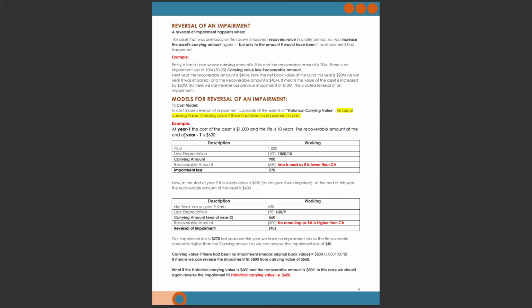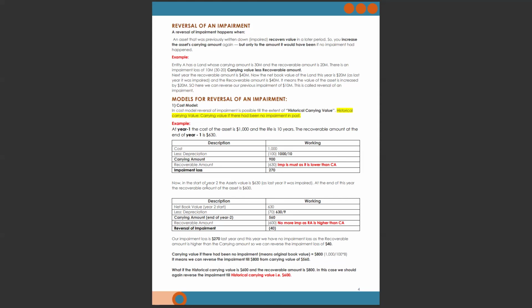Let's read an example. At year 1, the cost of the asset is $1,000 and the life is 10 years. The recoverable amount at the end of year 1 is 630. Now there is depreciation: 1000 divided by 10, because life is 10 years, so 100 depreciation. Carrying amount is 900. This is the carrying amount at the end of year 1, and the recoverable amount is 630. Now there is an impairment. Why? Because the recoverable amount is lower than the carrying amount, so there is an impairment loss of 270.